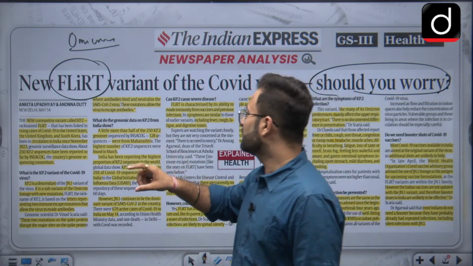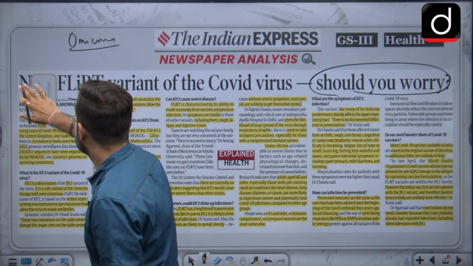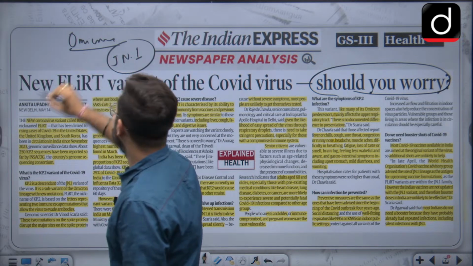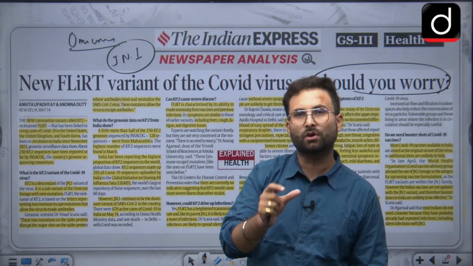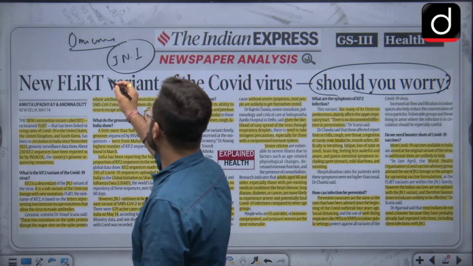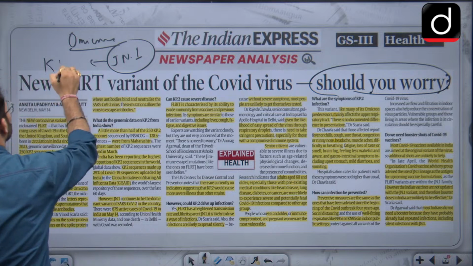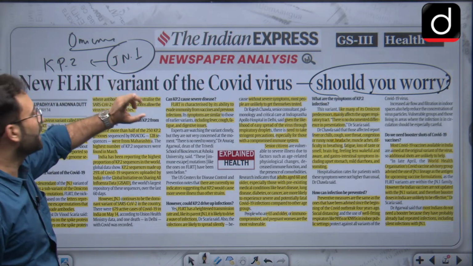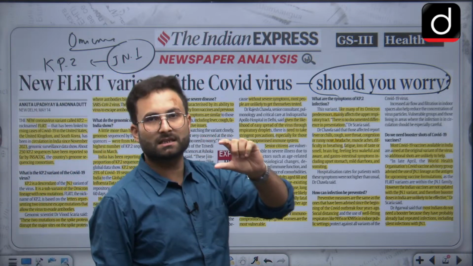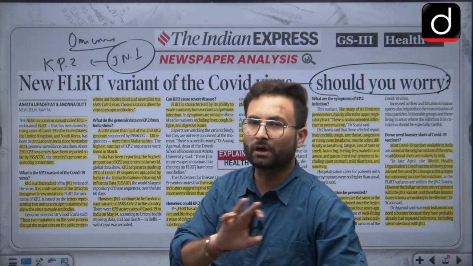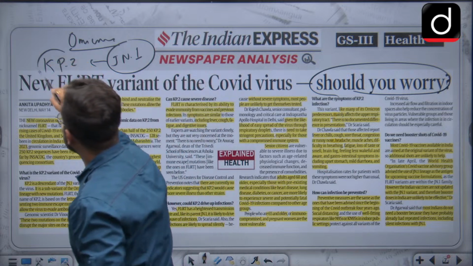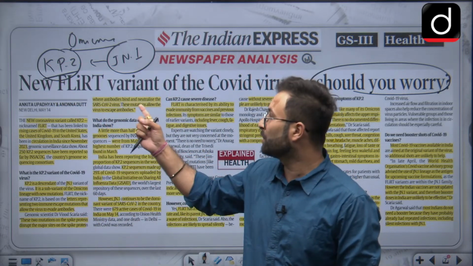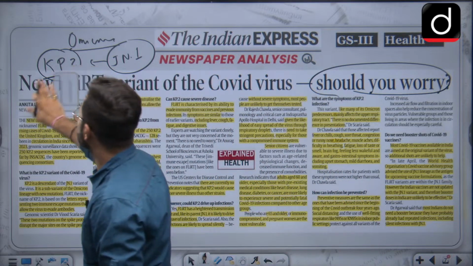Recently, a few days back, there was this particular variant, JN.1. In JN.1 certain tweaks or mutations happened, because of which they came up with the other variant, that is KP.2. Here you can see JN and KP, so one letter has been skipped, because of the nomenclature. You don't have to worry about it. The current variant is KP.2, and another name for it is FLIRT.